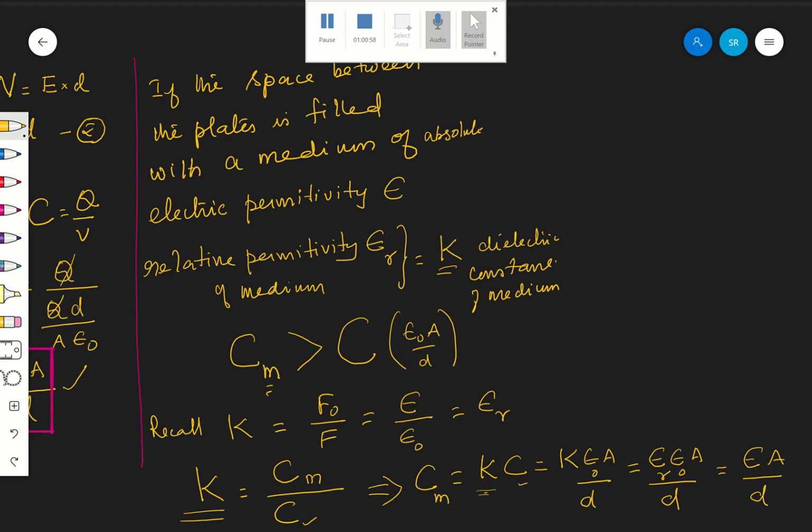Hope you are following. Therefore, how to define dielectric constant? Now you have three definitions for dielectric constant. One with respect to the force, the electrostatic force between two charges. Another one with respect to the permittivity of the medium divided by the permittivity of free space. The next one is in terms of capacitance, K equal to Cm by C. It is the capacitance of the capacitor with the dielectric medium between the plates divided by the capacitance of the capacitor with air or vacuum between the plates. Clear? Okay, that is enough for today.